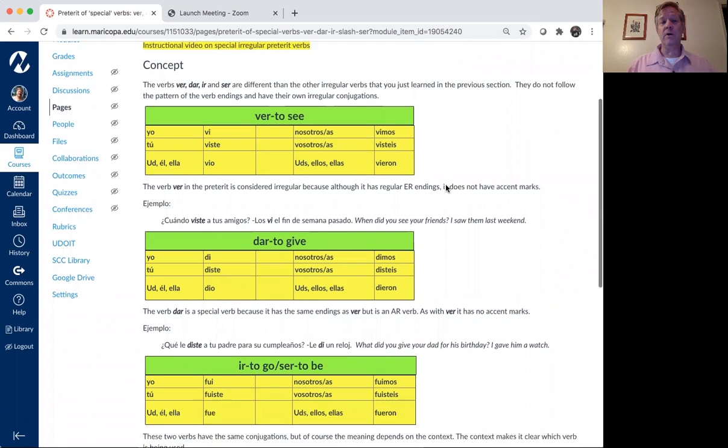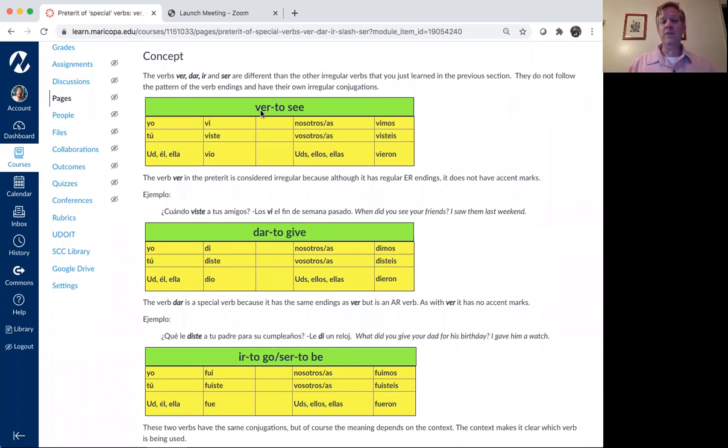For example, ver is conjugated just like a normal ER verb in the preterite, but with no accent marks. The reason we don't need these accent marks is because these two forms, yo and él, ella, usted forms, are one syllable. And in Spanish, one syllable words only need an accent mark if there's another word spelled the same that means something different. For example, él, he has an accent mark, but el, the doesn't. In the case of vi and vio, no other words exist, only these. And so the accent mark is not necessary.